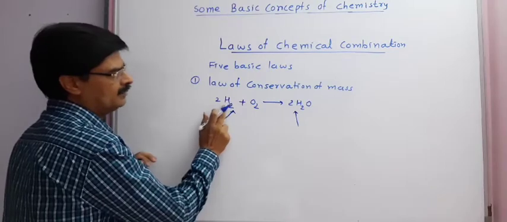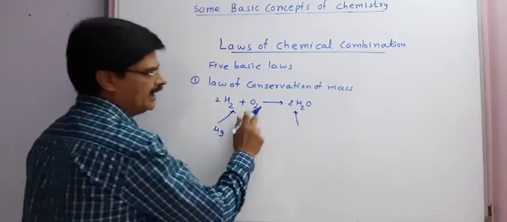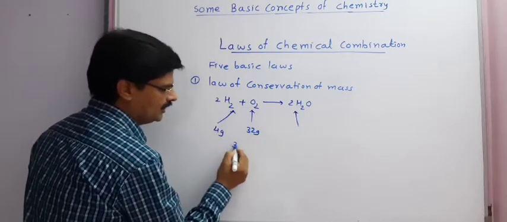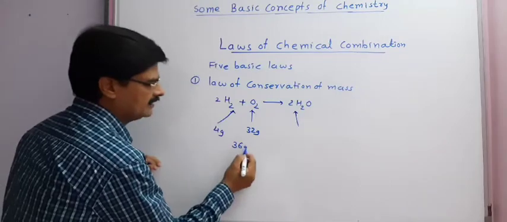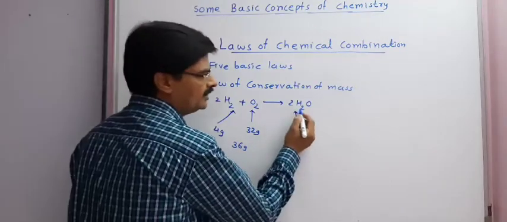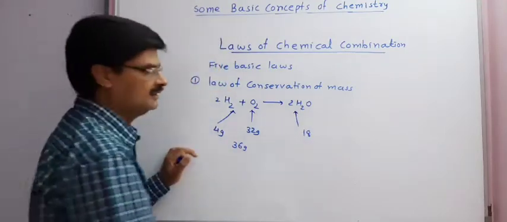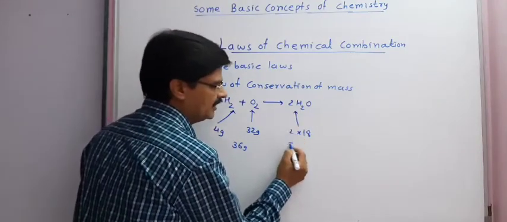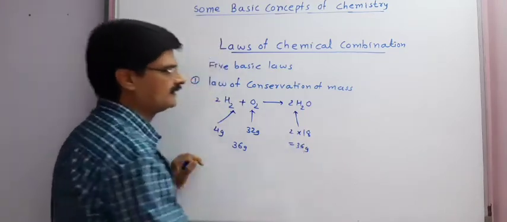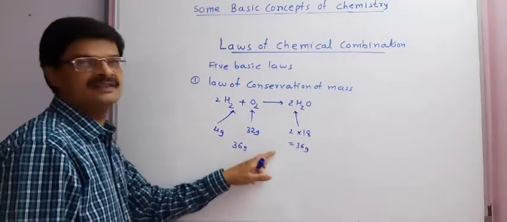Hydrogen is 1 gram into 2, so we get 4 gram of hydrogen, and oxygen is 32 gram. So here, on the left hand side, we get the reactant mass to be 36 gram. Same way, on the right hand side, the molar mass of water is 18, but it is 2 mole, that is why we will get 18 into 2, 36 gram. So we can say that the law of conservation of mass is followed in this case.